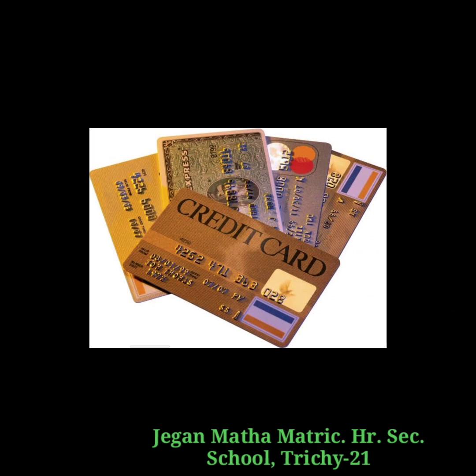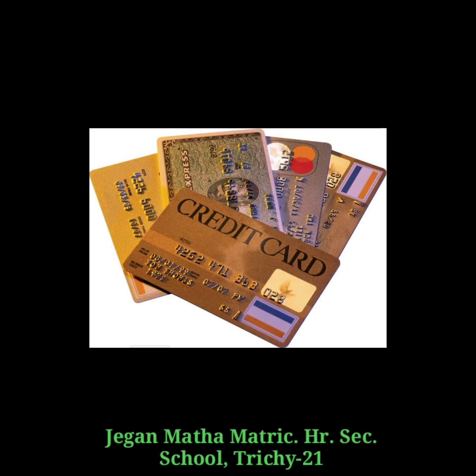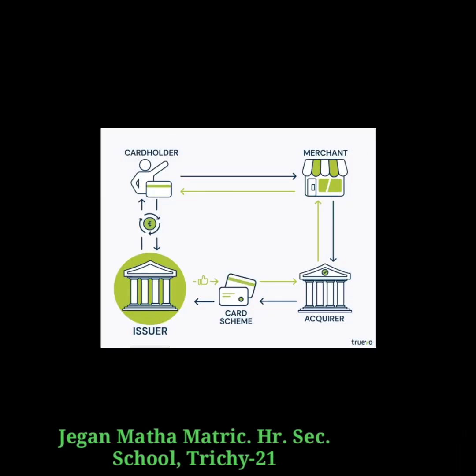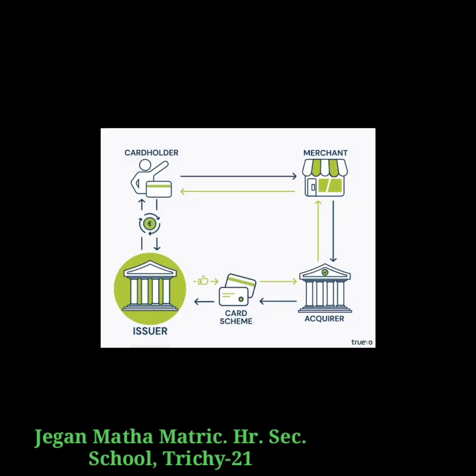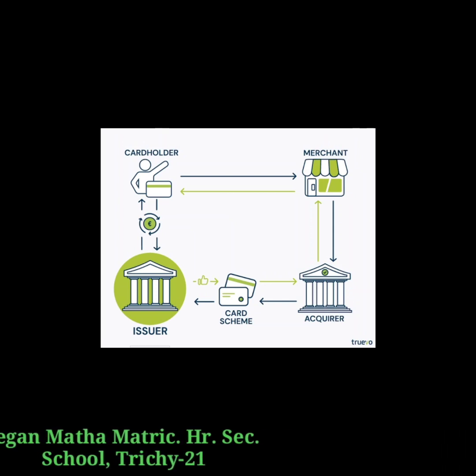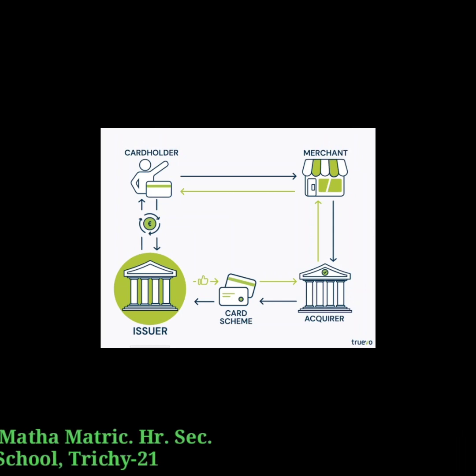The next one, key players in operations of credit card. So here, the key players in operations of credit cards are bearer and merchant, acquirer and credit card network and issuer. The first one is bearer.